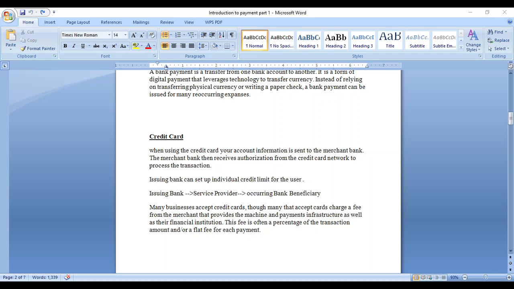These we call a service provider because they provide the service for us. You can go and access the Visa or Master network, and based on the network, the card validation and all the validation should happen. After that, the payment should go to the receiver side.